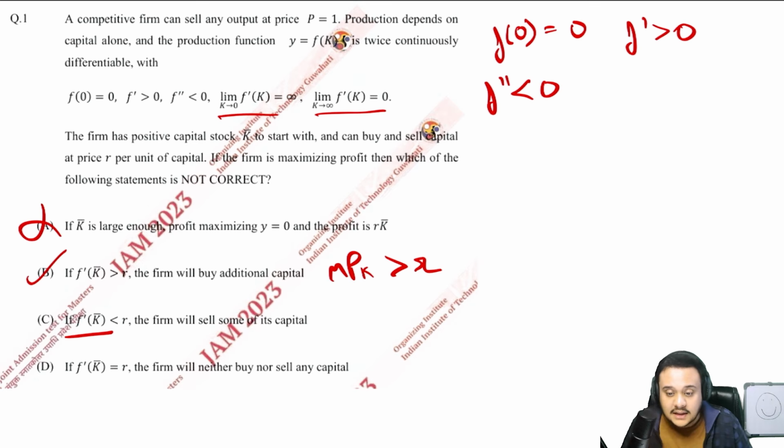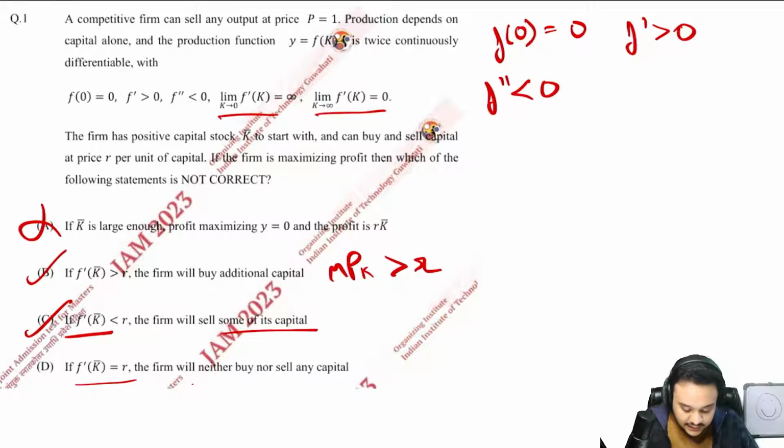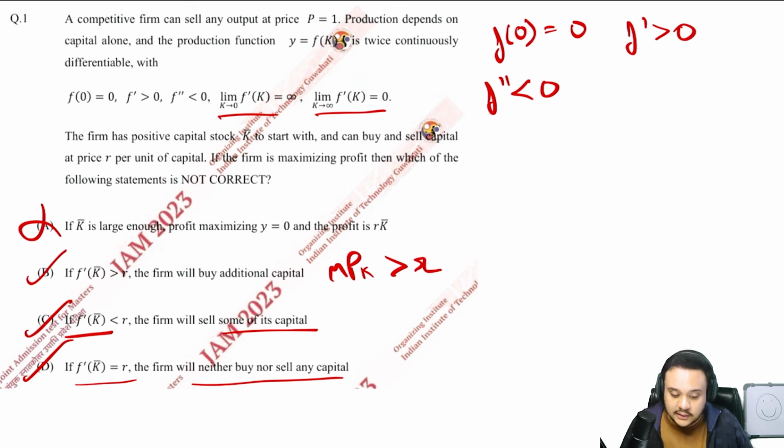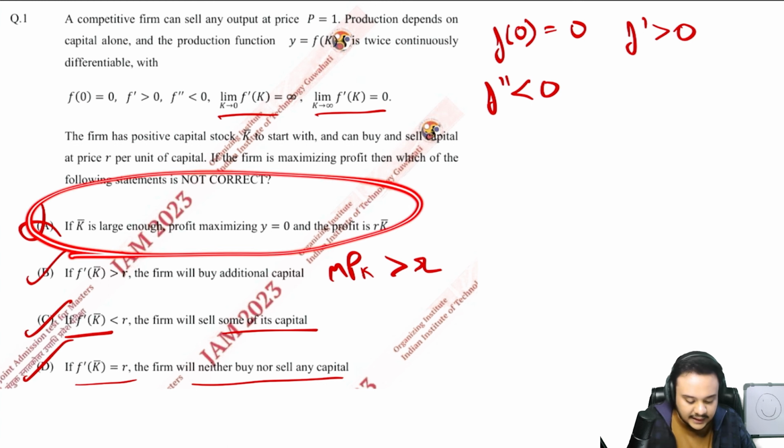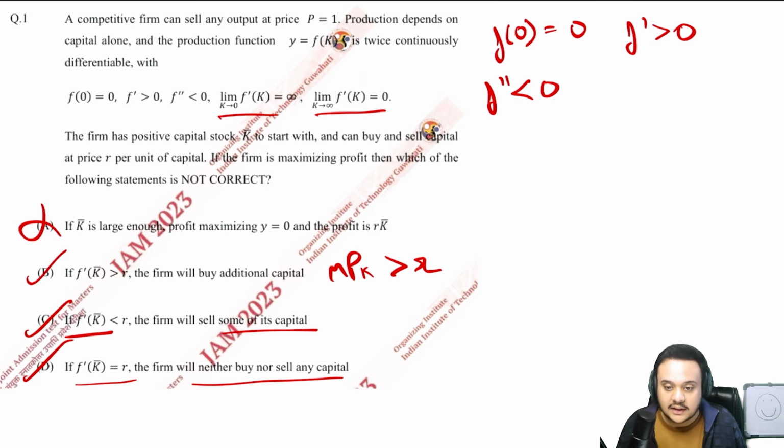Then if your marginal product is less than your cost of capital, if your capital is more expensive than what it is able to produce at the moment, then obviously you are facing a loss. Then you will sell some level of the capital. Absolutely correct. If both of them are equal, then you do not have to sell or buy any capital. That is also absolutely correct at that point. So these three statements are also right. You could have solved it this way also, that the next three statements are right, or you could have just looked at the first statement and logically solved it, that it was clearly very wrong. Okay, let us move on to the next one.